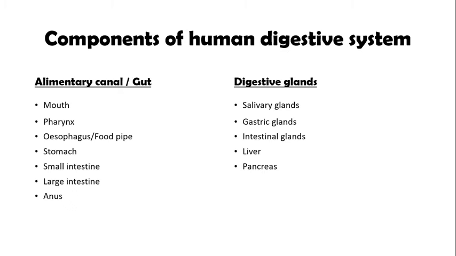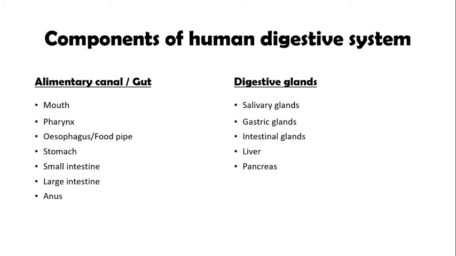Salivary glands, which secrete saliva, are present inside the mouth. Gastric glands, they are present in the stomach and they secrete gastric juice, which consists of hydrochloric acid, some digestive enzymes, and mucus. Intestinal glands are present in the small intestine. Please remember, there are no digestive glands present in large intestine.